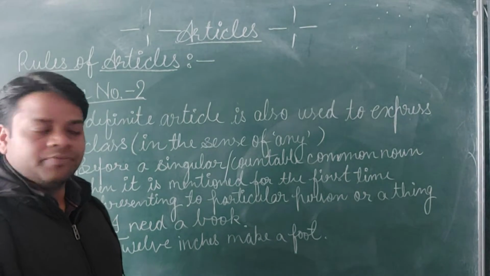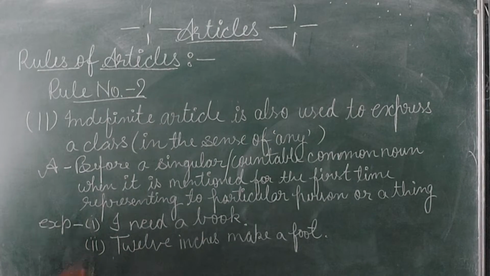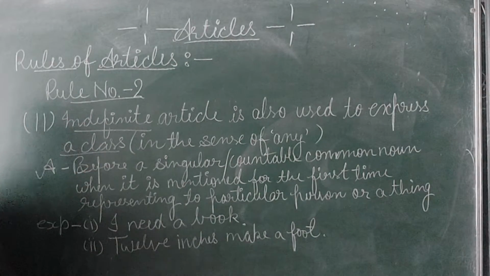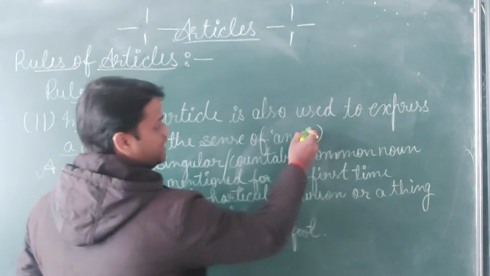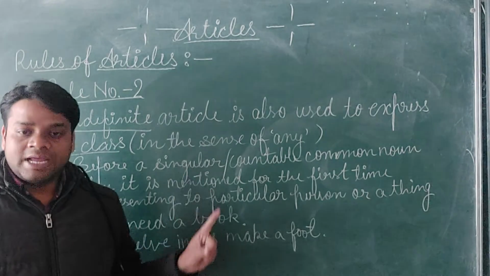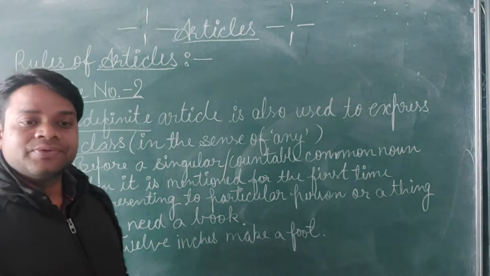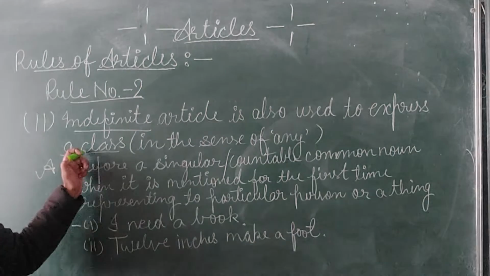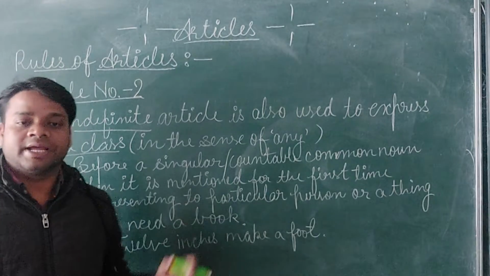Now we have the next rule, and in this rule it is said that the indefinite article is also used to express a class, and in the sense of any. Now you can understand this word a or an. These are the indefinite articles, and they are used for expressing a class. There we will use a or an.